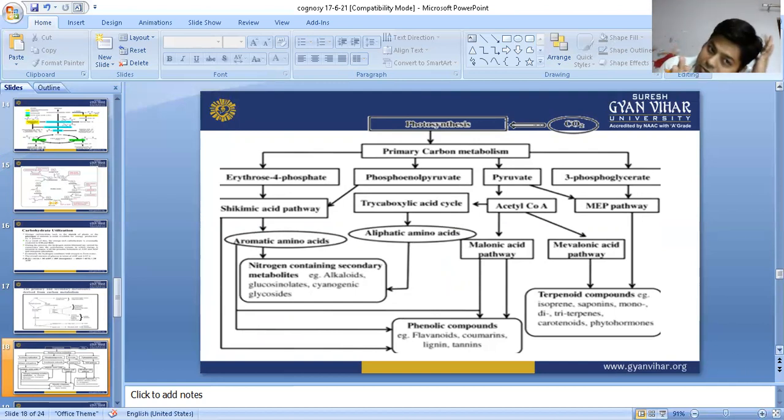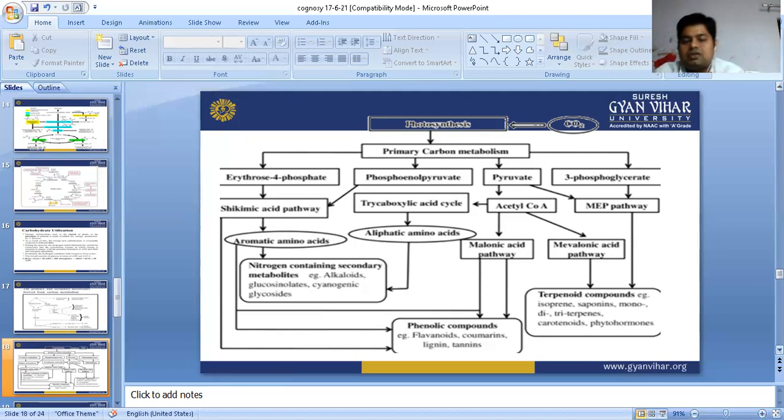Primary carbon metabolism occurs with the help of erythrose 4-phosphate. Erythrose 4-phosphate is converted into the shikimic acid pathway. The shikimic acid pathway then forms aromatic amino acids, and amino acids are responsible for nitrogen-containing secondary metabolites like alkaloids, glucosinolates, and cyanogenic glycosides. Next, in primary carbon metabolism, phosphoenol pyruvate forms the TCA cycle, and this TCA cycle forms aliphatic amino acids.